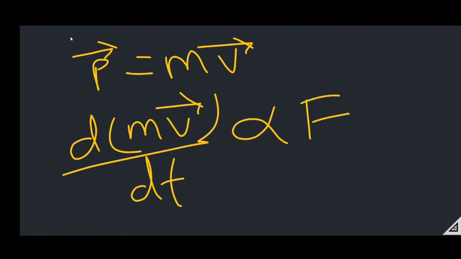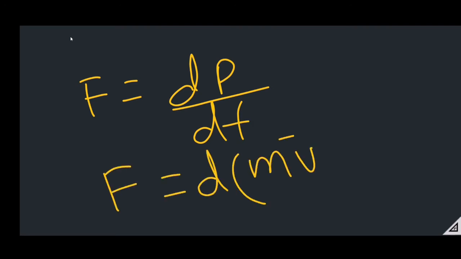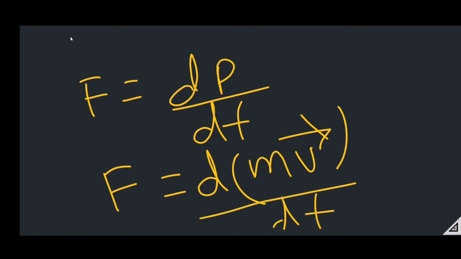And from here we obtain the force equals dP by dt. That means F equals d(mv) by dt.